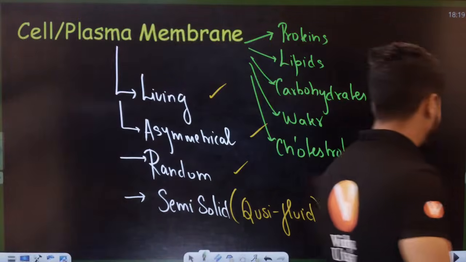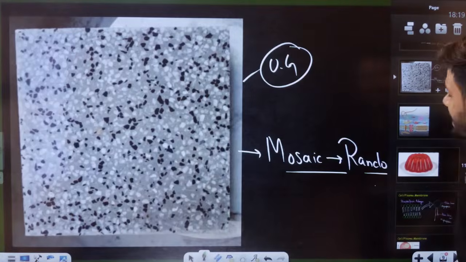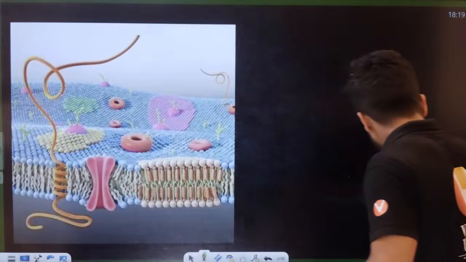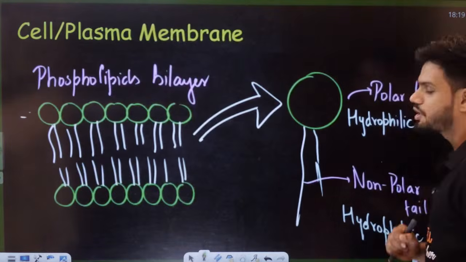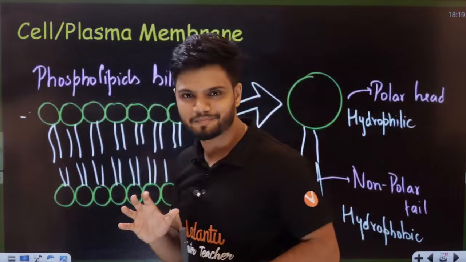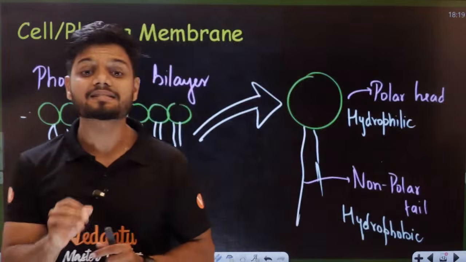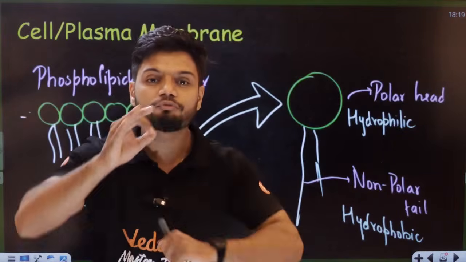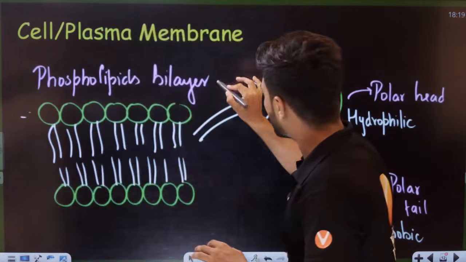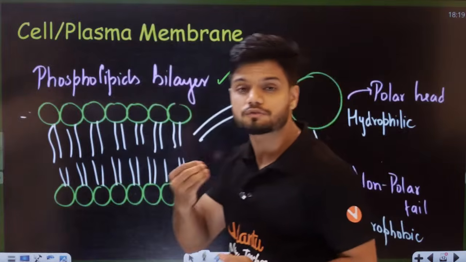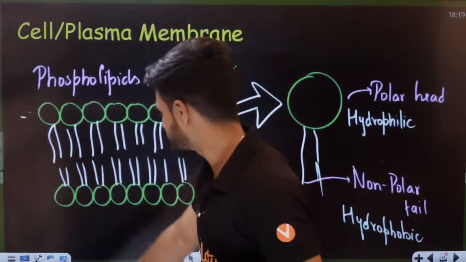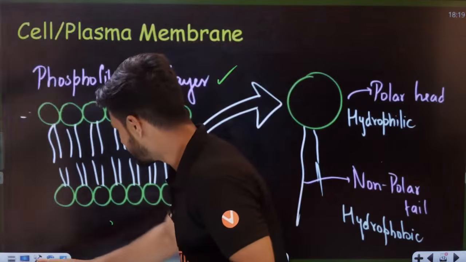Any doubt till now, students? This is your entire cell membrane here. This is how it looks. Now let's take a deeper examination. How does it actually look from inside? Students, the entire cell membrane is made up of two layers of phospholipid. That is why I will call it a lipid bilayer.